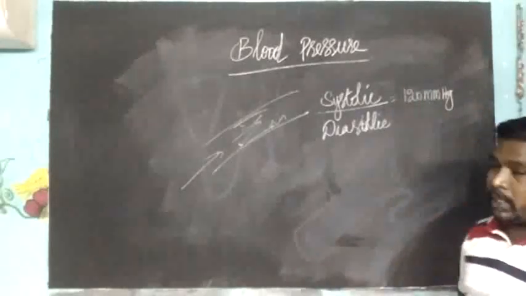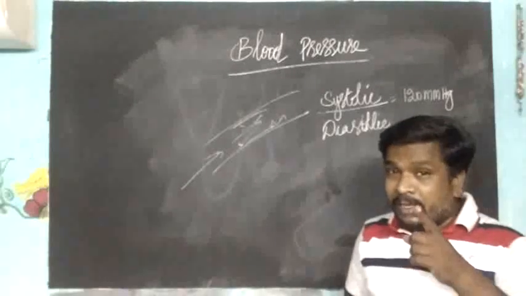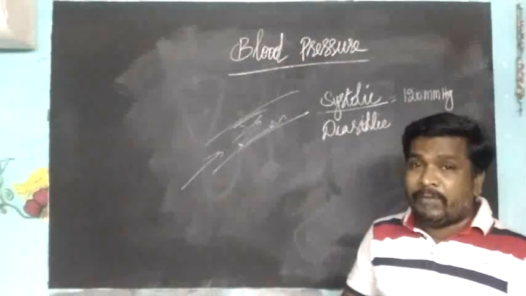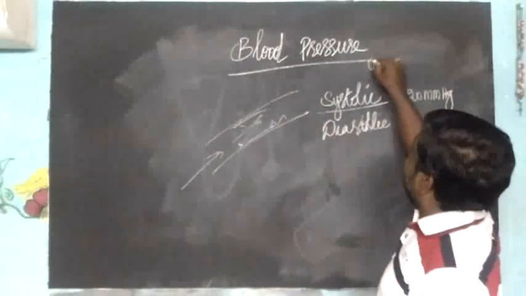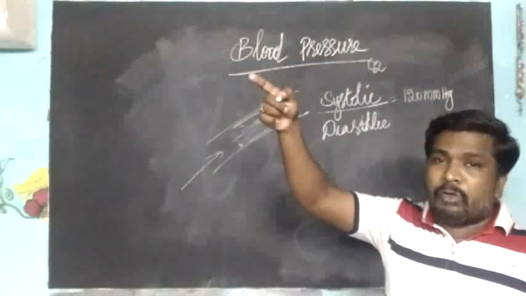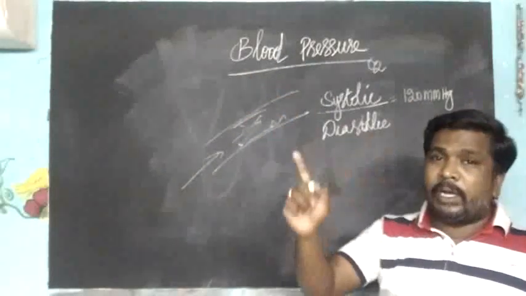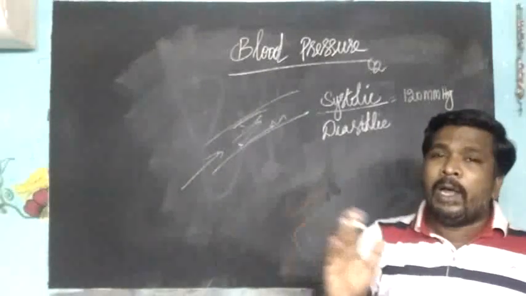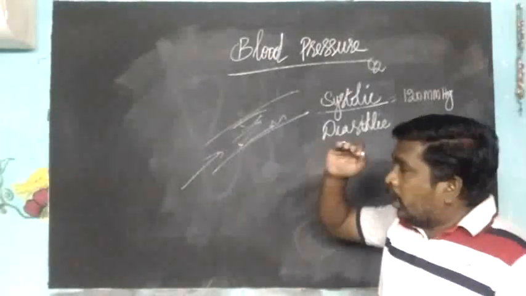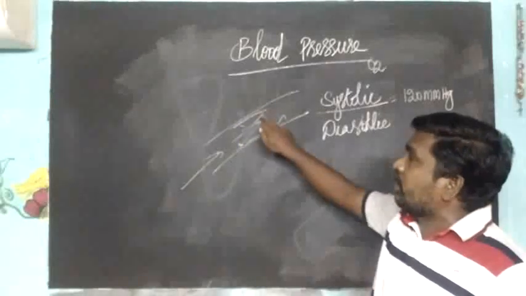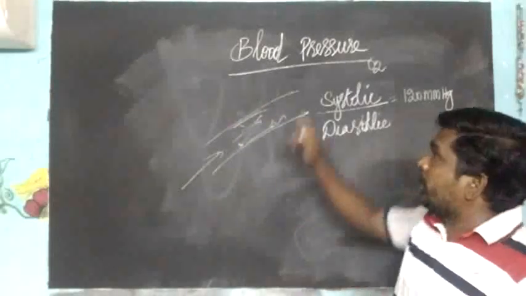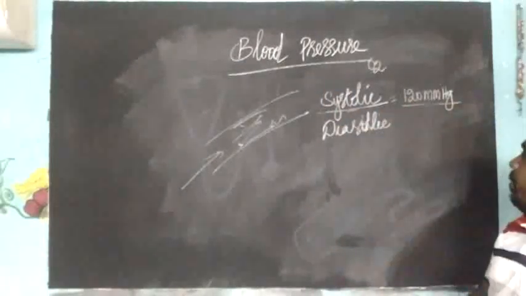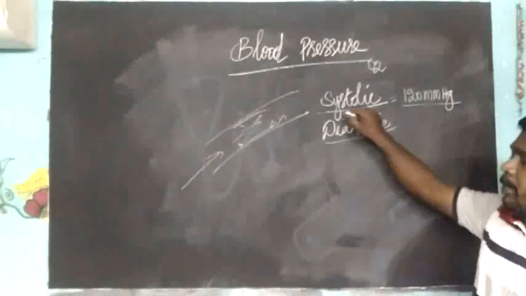Systolic pressure is when the left ventricle contracts and oxygenated blood is pumped into the aorta, and through the aorta so many arteries emerge, and through the arteries oxygenated blood is pumped all over the body. When it is pumped, the pressure on the lateral walls of the arteries is the blood pressure. Okay, and it's the systolic pressure, 120 mmHg. What is diastolic blood pressure?